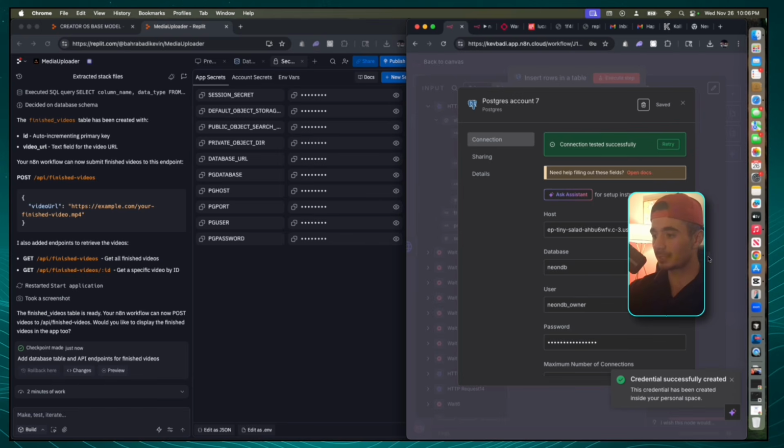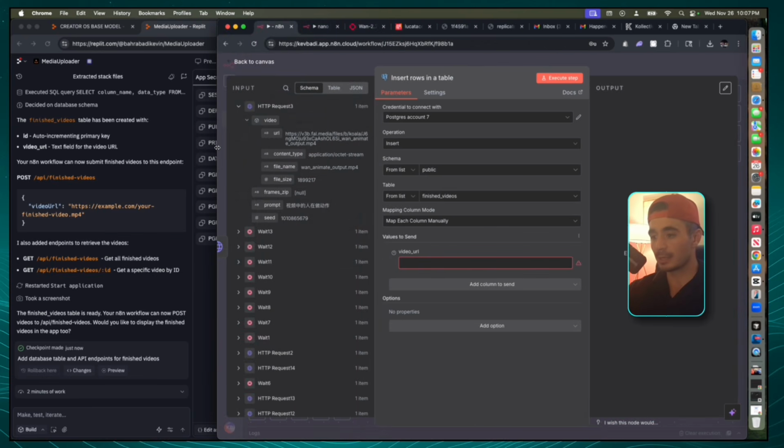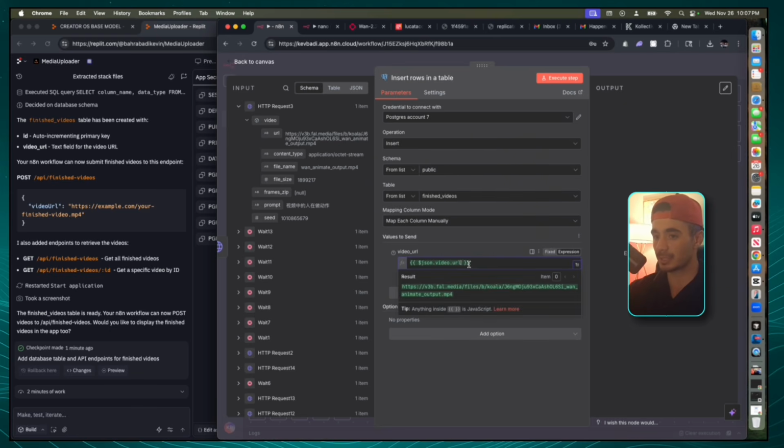Now we can see that we have successfully connected to the operating system database that has the front end of this workflow. So now we can click out and we can choose a table. And so the only table that we built so far is the finished videos. So we're going to select the finished videos, and there's only 2 columns. The first column, ID, we don't really need to use. The second one is the video URL. We're actually going to store the video URL that we have created. And so in the last step, that is where the video URL is going to live. If I were to expand this to make it a little bit more clear for you guys, you can see that we have the full video URL of the Joe Rogan AI influencer that we just created. I'm going to go grab that and I'm going to drag it into the video URL section.